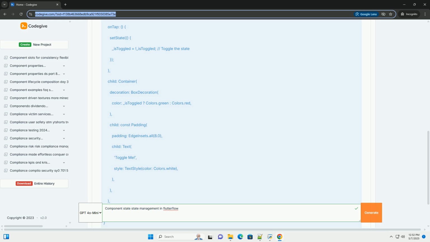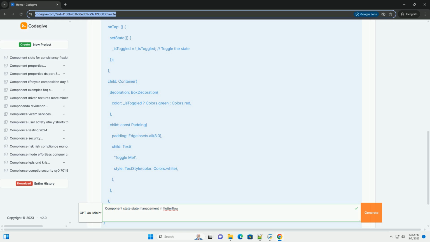Explanation of the code. _isToggled: this is the component state variable, a Boolean that determines the background color. It's declared within the _ToggleButtonState class. setState: this is the crucial part. Calling setState tells Flutter that the state of the widget has changed, and it needs to rebuild the widget to reflect the new state. Inside the setState callback, we toggle the value of _isToggled.